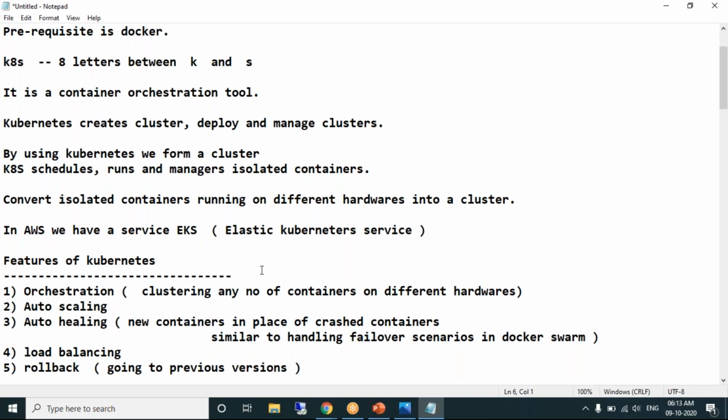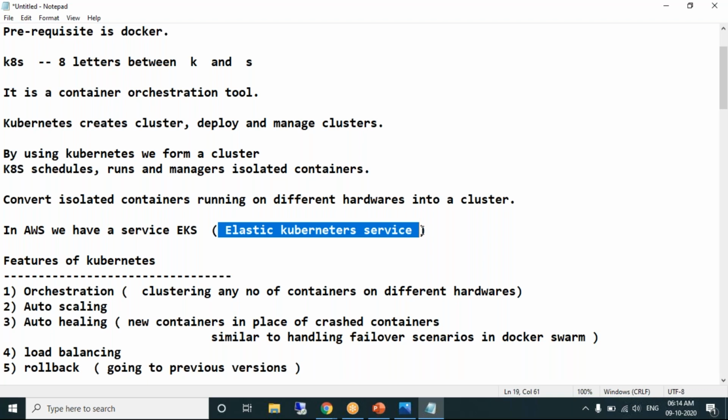If you want to practice Kubernetes on the AWS platform, we have a service called EKS. Elastic Kubernetes Service is a service used for practicing Kubernetes on the AWS environment. Okay.